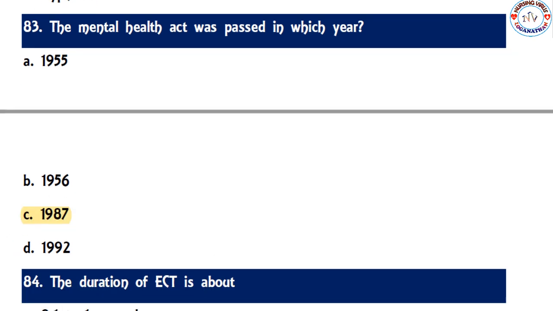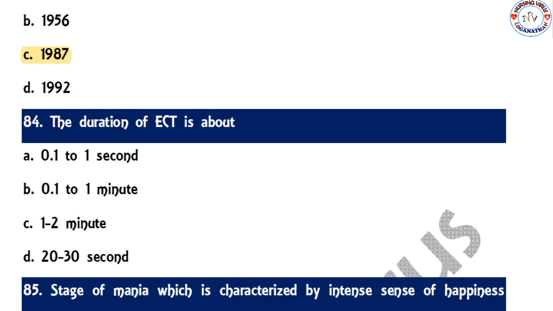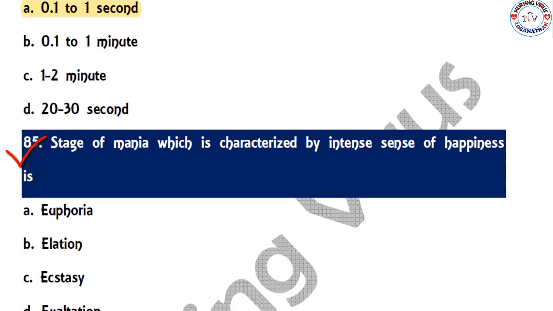The next question. The duration of ECT is about 0.1 to 1 second, 0.1 to 1 minute, 1 to 2 minutes, or 20 to 30 seconds. So the correct option is 0.1 to 1 second, the ECT shock can be given.